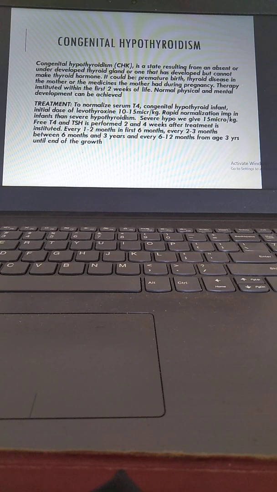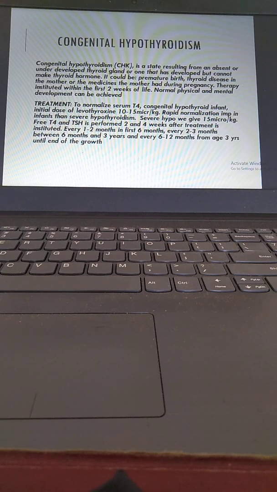So congenital hypothyroidism is a state resulting from an absent or underdeveloped thyroid gland, or one that has developed but cannot make thyroid hormone. It could be due to premature birth, thyroid disease in the mother, or the medicines the mother had during pregnancy.